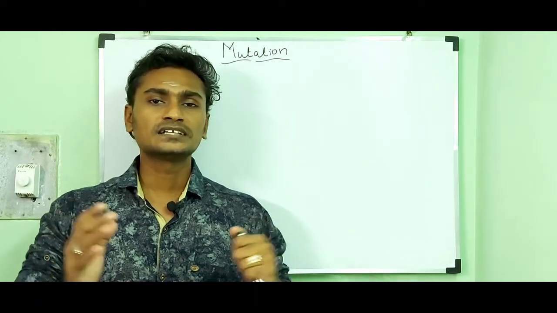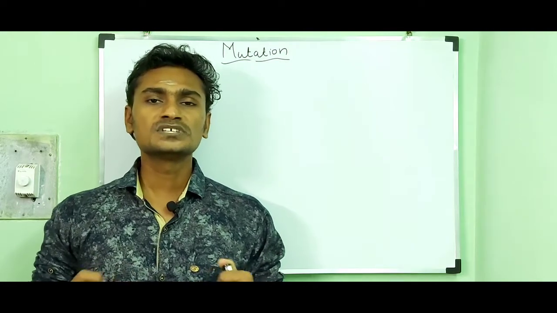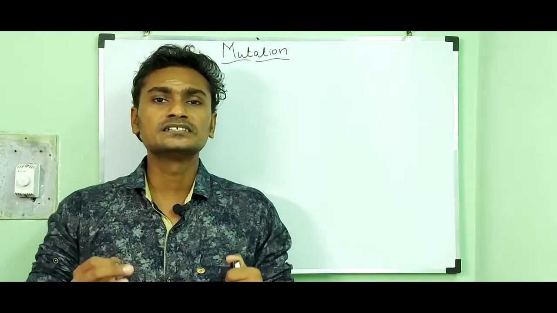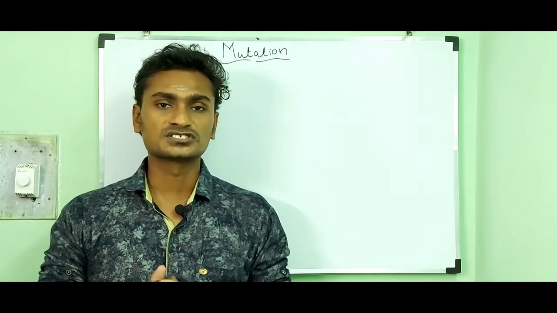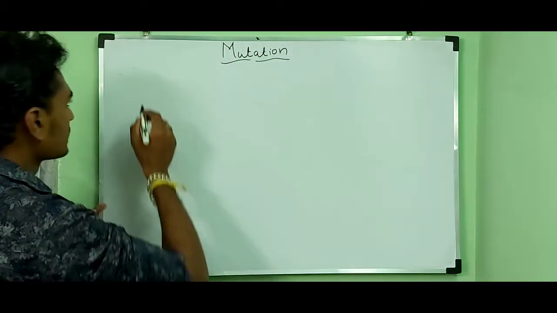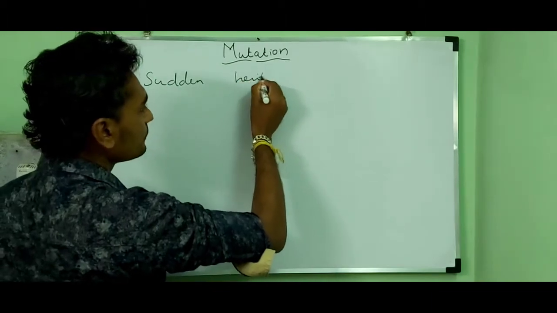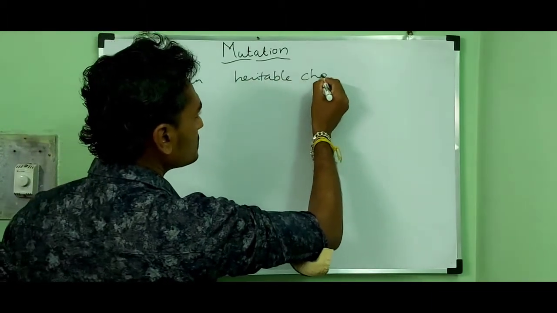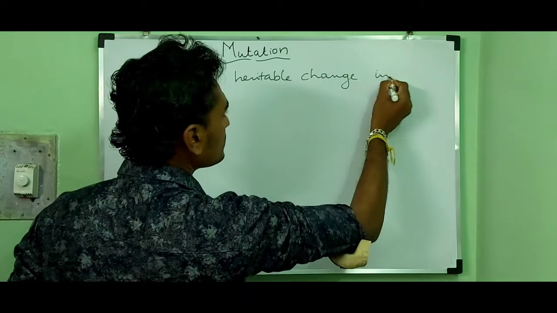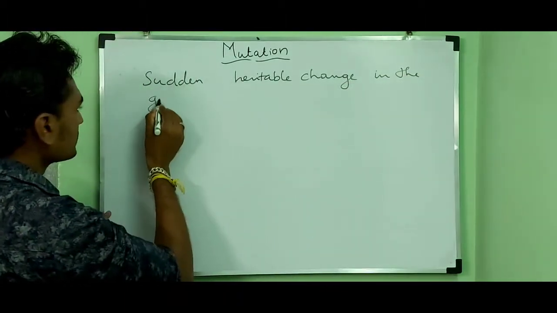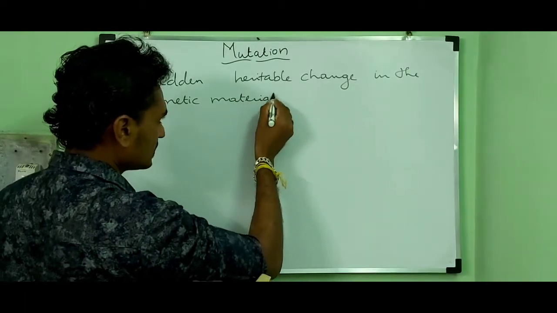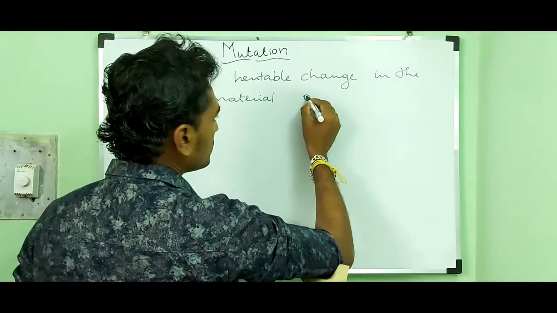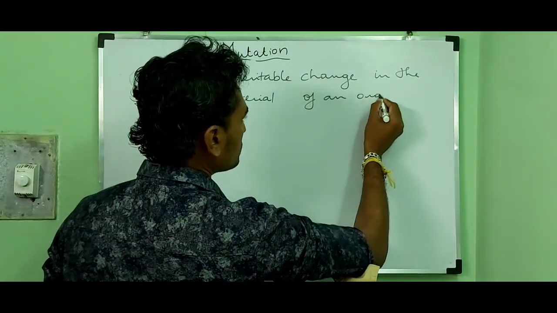First, we must understand what is called mutation. Mutation can be defined as the sudden heritable change in the genetic material of an organism, and that process is called mutation. So, sudden heritable change in the genetic material. Genetic material is nothing but the DNA of an organism.